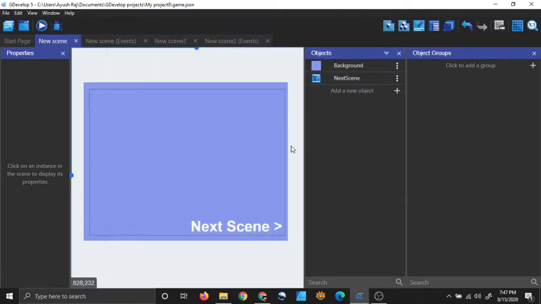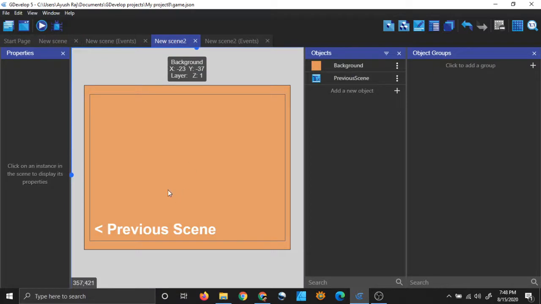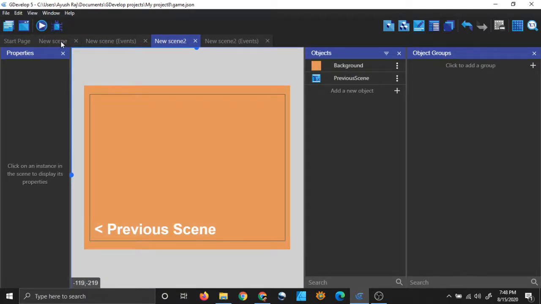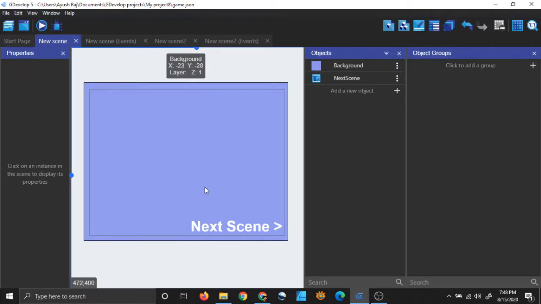So as you saw, we started from this scene and a music was running. Then we went to new scene 2 and the music was still running. And then we went back to new scene and the music was still running. So that's what we want to do in this video. And that music never stops and it just keeps running in the background. So how to do something like this?